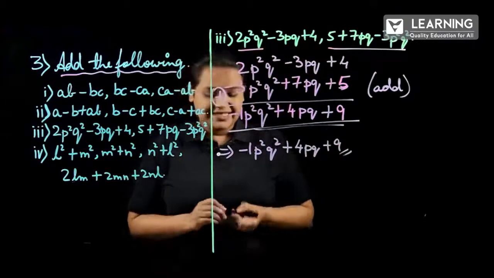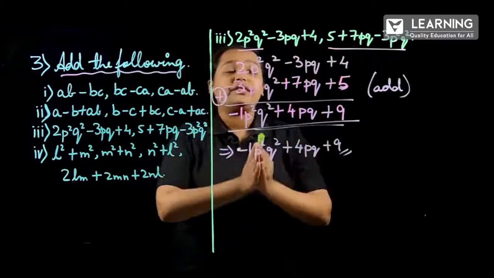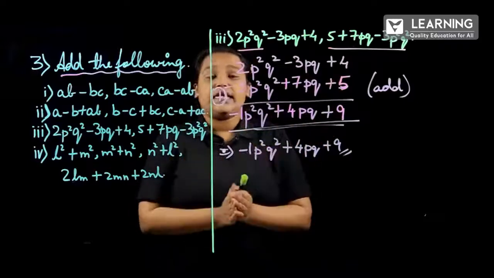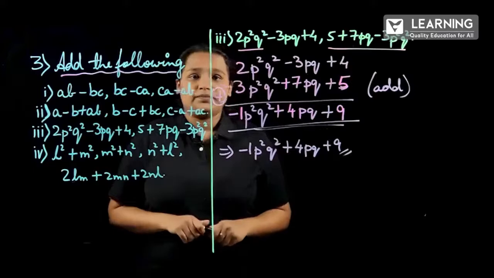If you go through the same steps that we have done, like adding both the polynomials, removing the brackets, then taking like terms and all, even by that method you will get the same answer.